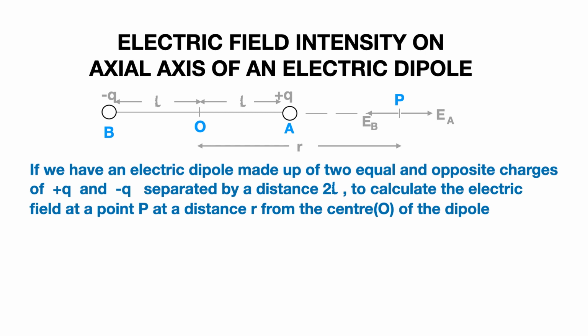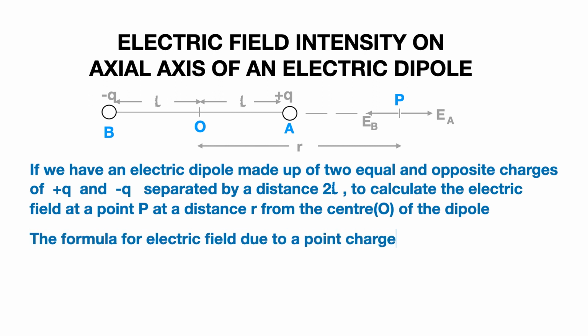So the distance AP can be written as equal to OP minus OA. So AP will become equal to r minus L. Similarly, the distance PB can be written as equal to PO plus OB. So that will become r plus L. We already know that the formula for electric field intensity due to a point charge is given by E is equal to 1 upon 4 pi epsilon 0 Q upon r square.